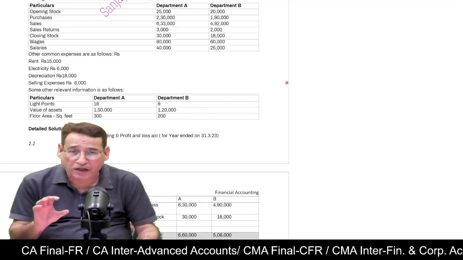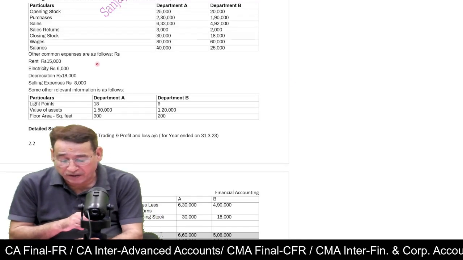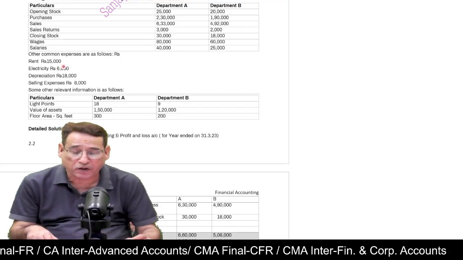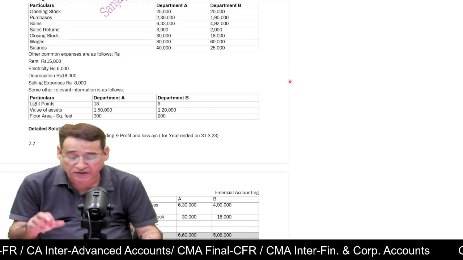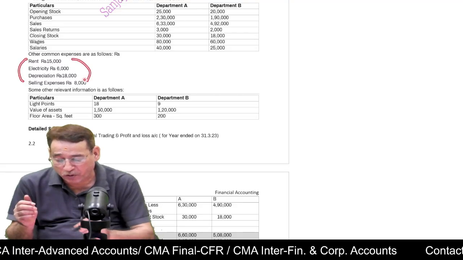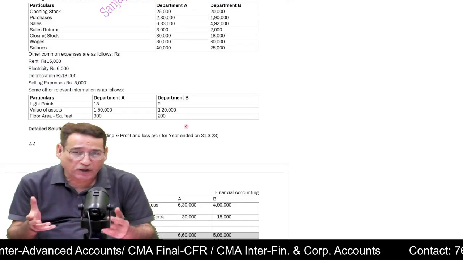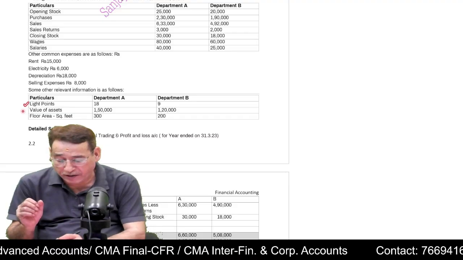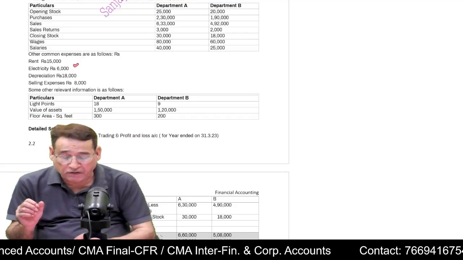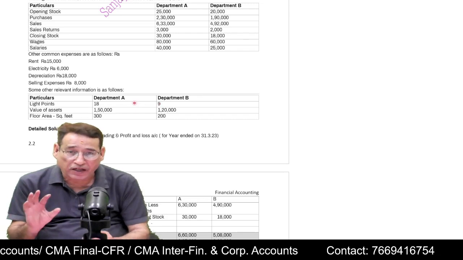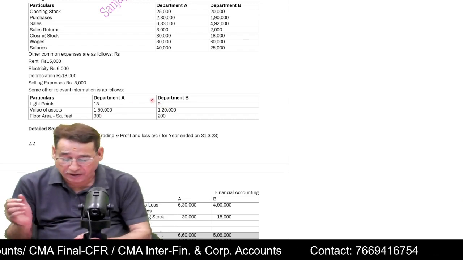However, the problem arises actually with respect to some items which are given in a common manner. For example, other common expenses are given to you like rent, electricity, depreciation, selling expenses. So the only thing is that you need to know how you are going to allocate these expenses. For that, you will be given some information in the question. For example, you will be given here light points. So that means electricity will be divided on the basis of this ratio, that is 18:9. That means 18 by 27 and 9 by 27.